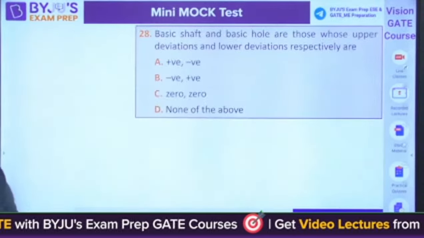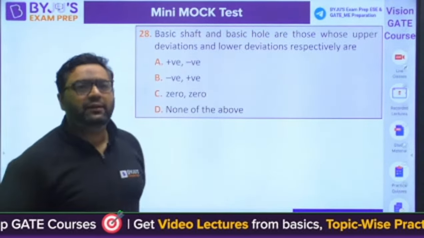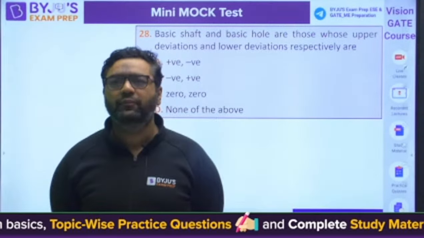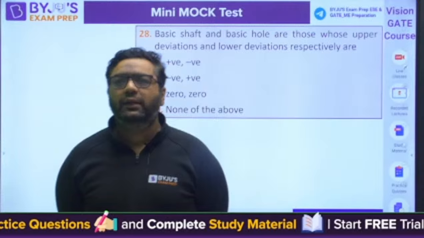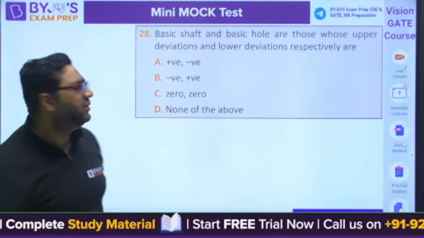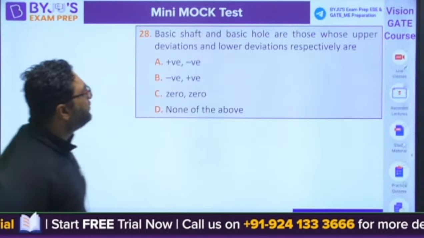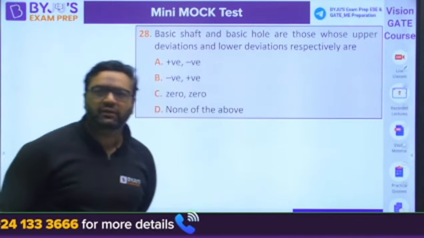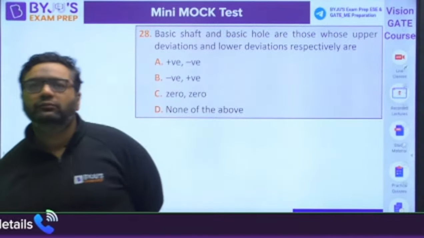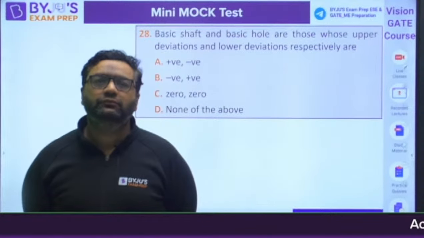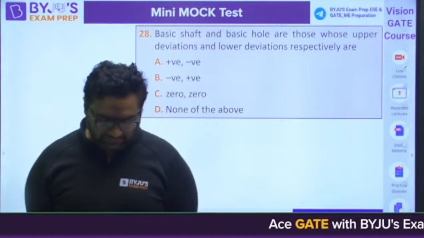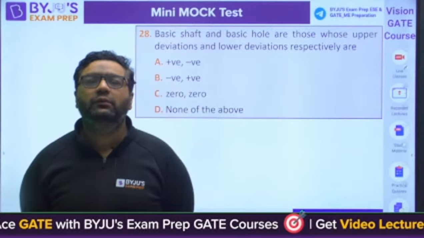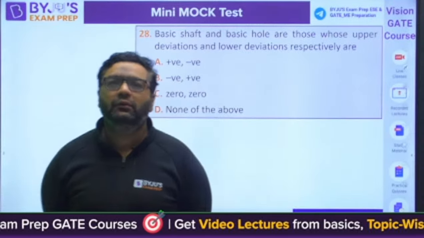Moving to the 28th. Here they are asking you about the basic shaft and basic hole. Basic shaft and basic hole are those whose upper deviation and lower deviation are respectively. Very good.